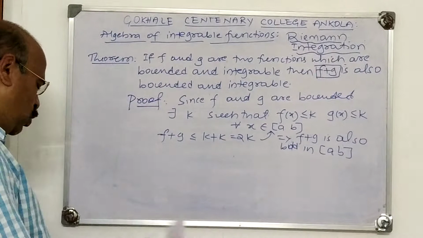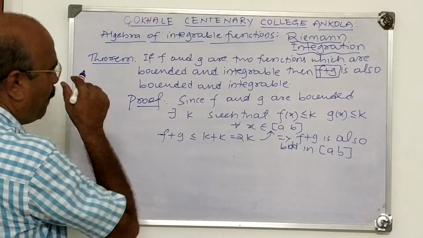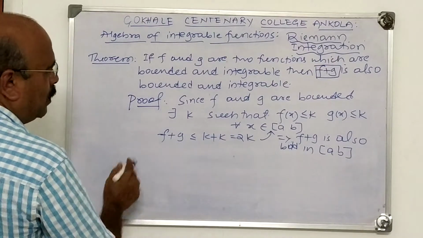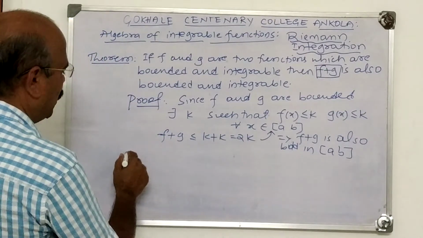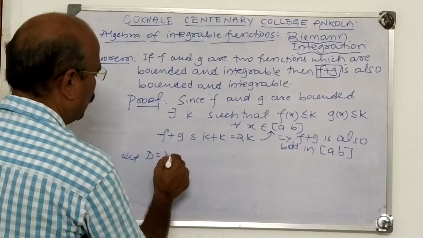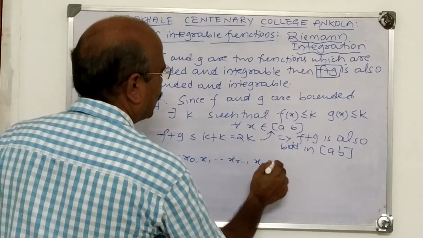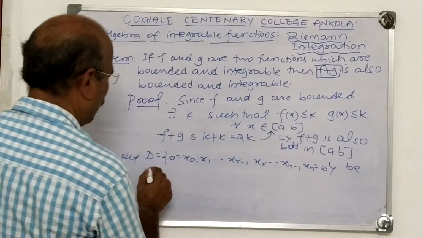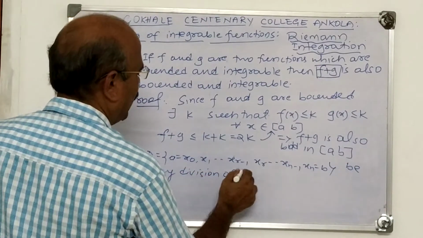Now, to prove that f plus g is integrable, we use the previous lemma. I explained how to prove that f plus g is integrable. Now we prove that f plus g is integrable. For that, let D equal x0, x1, etc., x(r minus 1), xr, x(n minus 1), xn equal to b, be any division of [a,b].